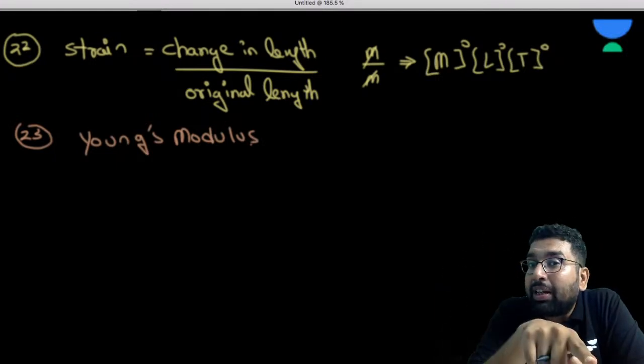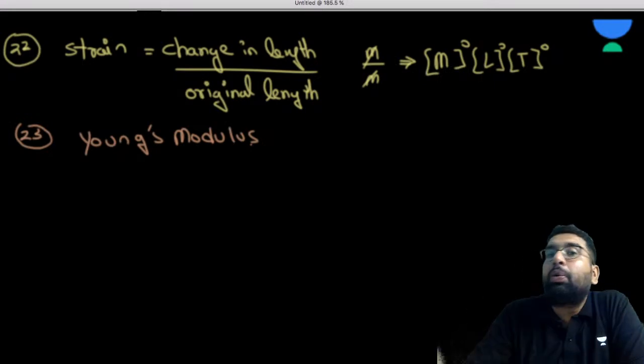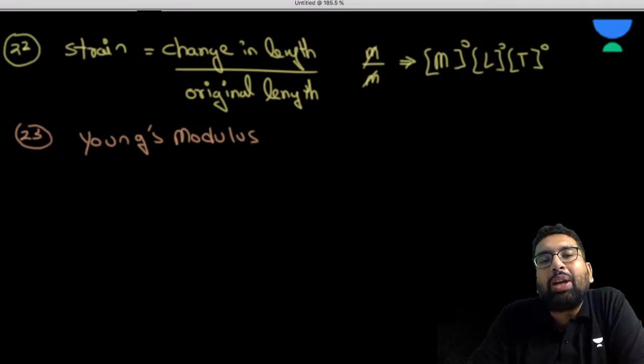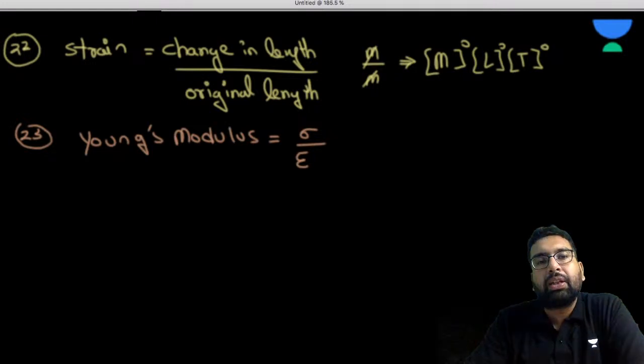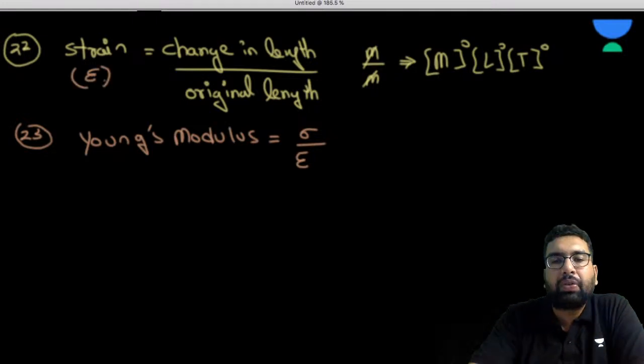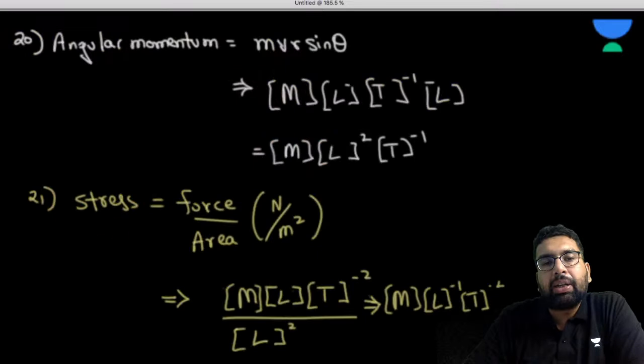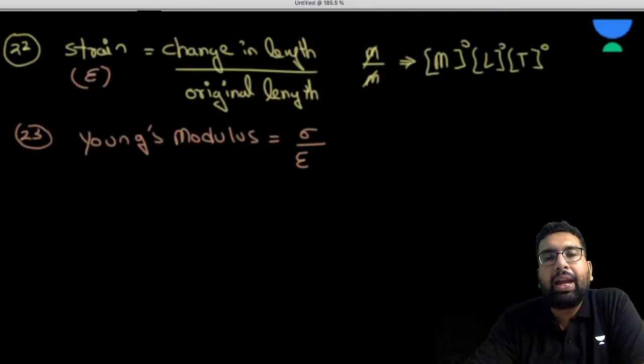Will it be dimensionless? No, sir. It is not going to be dimensionless, because when you see the formula of Young's modulus, it is equal to stress upon strain. This is the normal representation of stress, sigma, and strain, epsilon.